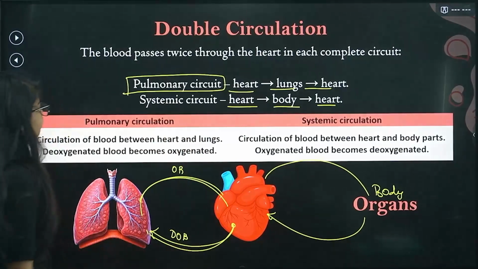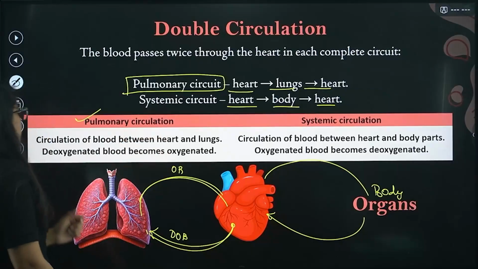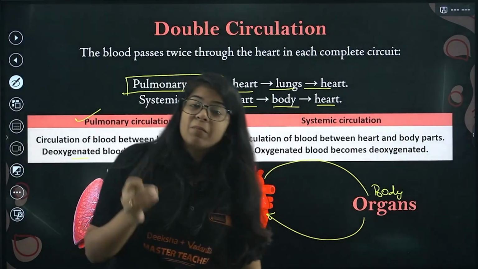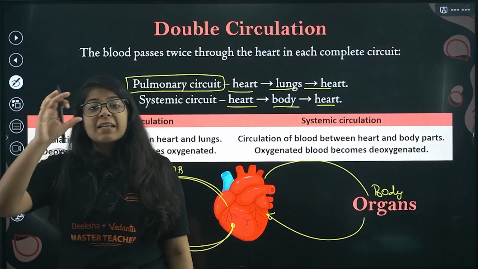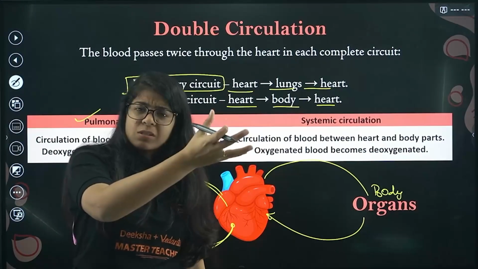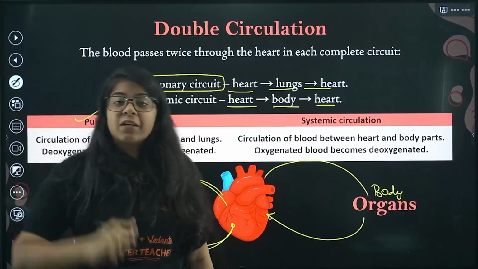Done? So the pulmonary circuit is circulation of blood between heart and lungs. In the pulmonary circuit, the heart gives the deoxygenated blood to the lungs, the lungs oxygenate it, and then oxygenated blood comes back into the heart.